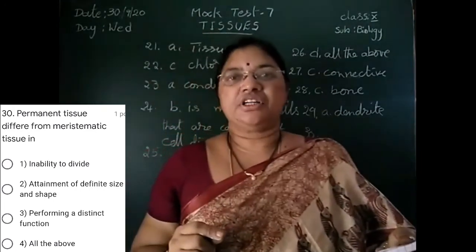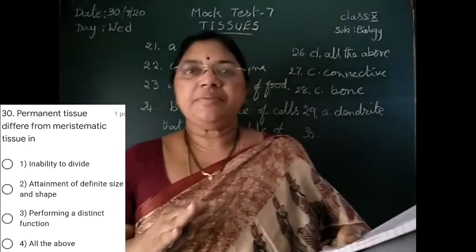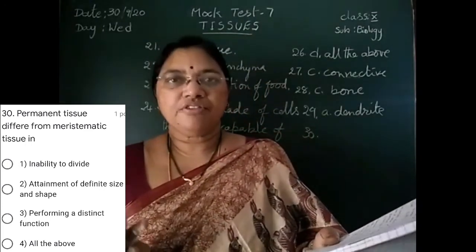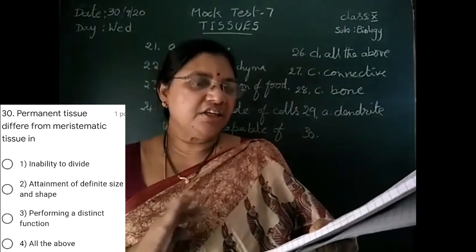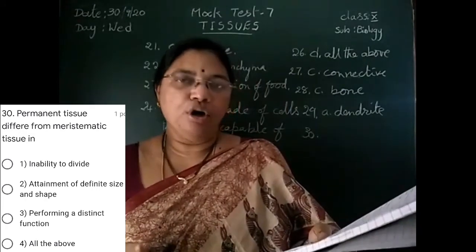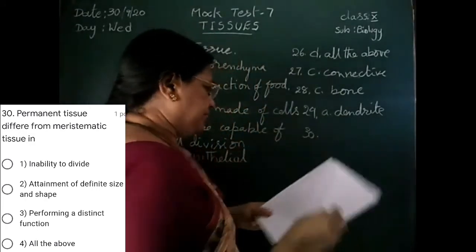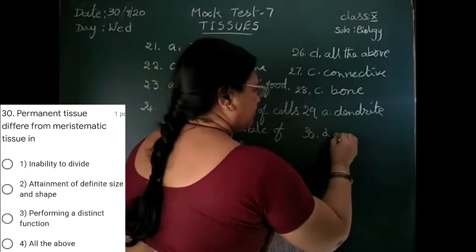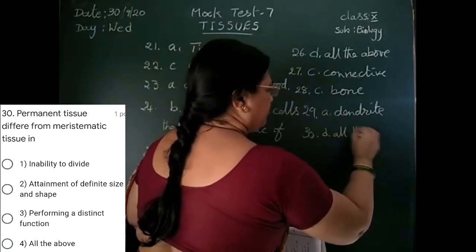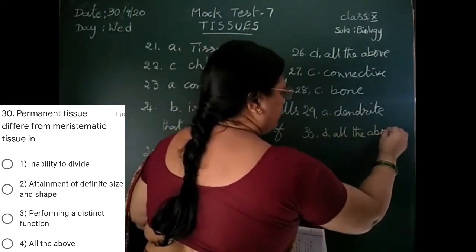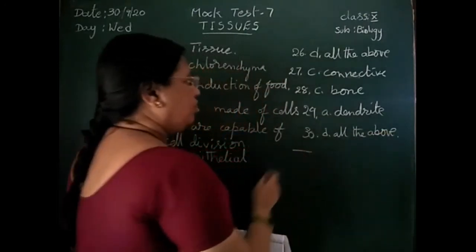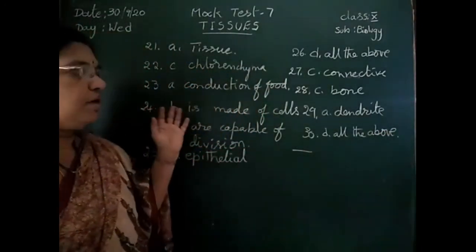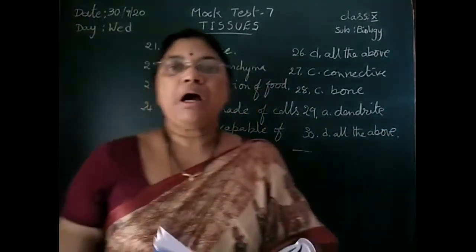Performing a distinct function. In meristematic tissue all cells are the same, there is no difference at all. That is why distinction of function is not there. So all the above is the correct option. So these are the correct answers for your mock test 7.